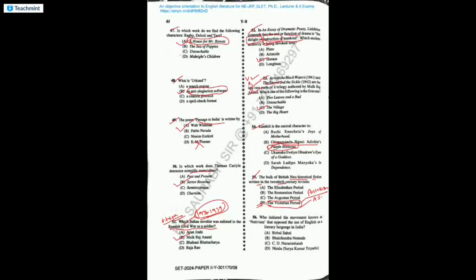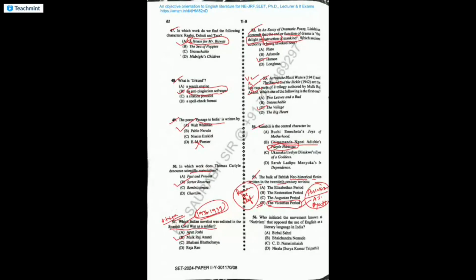It is written by A.S. Byatt in 1990. It is a retelling of Victorian writers. We call such novels, if you remember from my literary terms class, Roman à clef. Roman à clef is a novel where the writers are indirectly hinted at, indirectly portrayed. That is the key: Roman à clef.